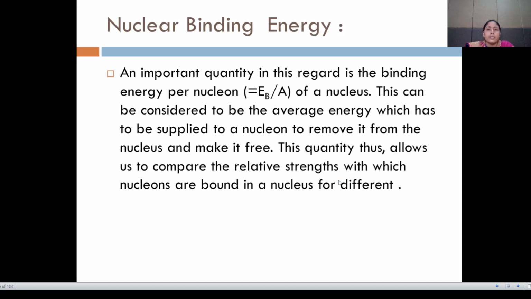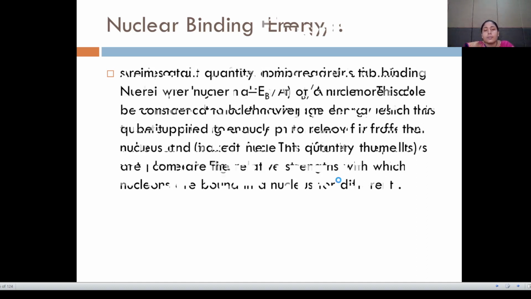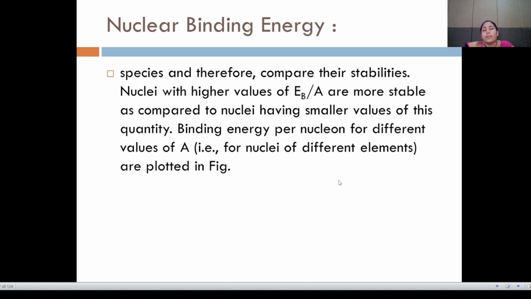An important quantity in this regard is the binding energy per nucleon, Eb divided by A, of a nucleus. This can be considered to be the average energy which has to be supplied to a nucleon to remove it from the nucleus and make it free. This quantity thus allows us to compare the relative strength with which nucleons are bound in a nucleus for different species, and therefore compare their stabilities. Nuclei with higher values of Eb divided by A are more stable as compared to the nuclei having smaller values of this quantity.